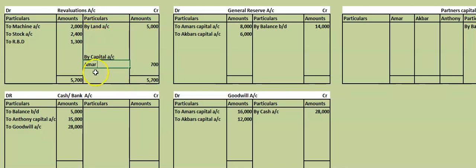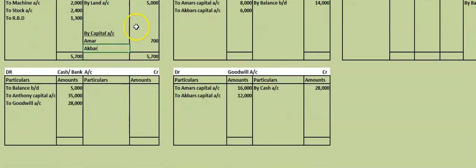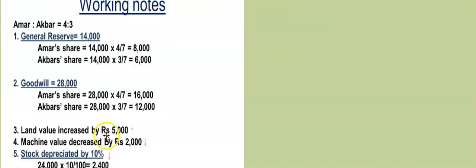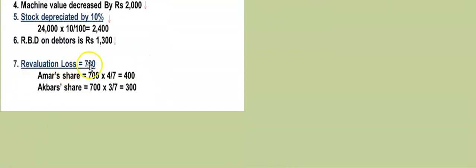Amar and Akbar. I gave the working notes here. Amar's share in this loss should be distributed like this. Revaluation loss is 700. Amar's share in that is 700 into 4 by 7, that is 400. Akbar's share will be 700 into 3 by 7, 300.